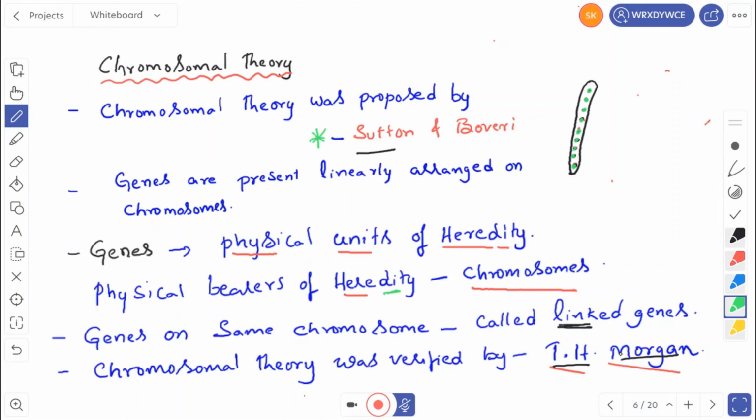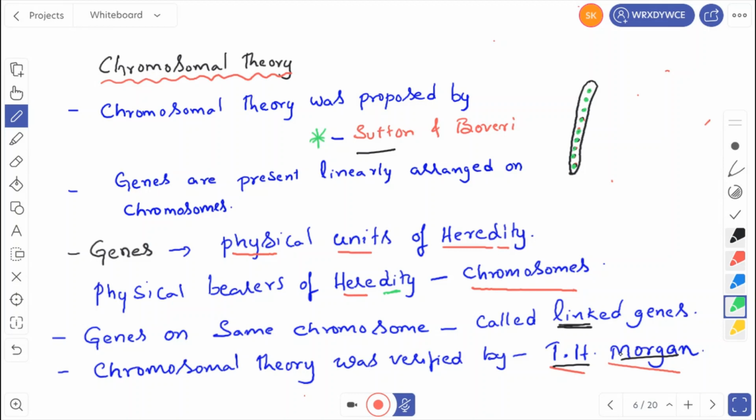If genes are present on the same chromosome and are inherited together, then we call them linked genes. Linked genes means genes present on the same chromosome that are inherited together. We call that one linked genes.